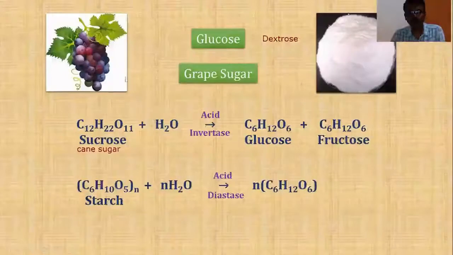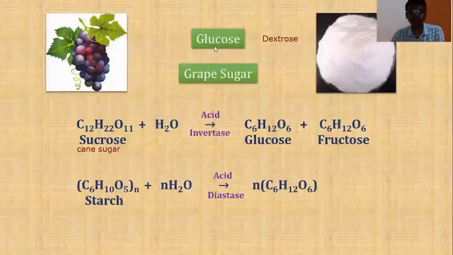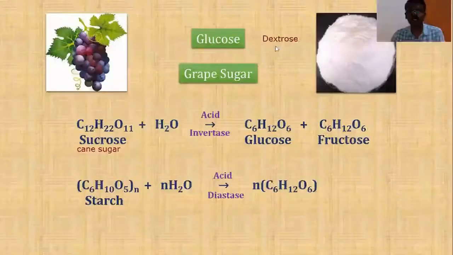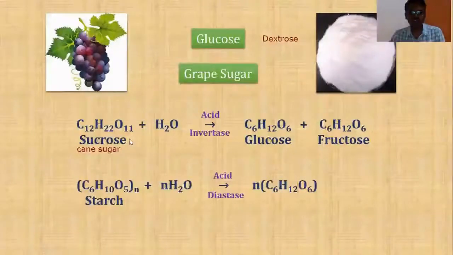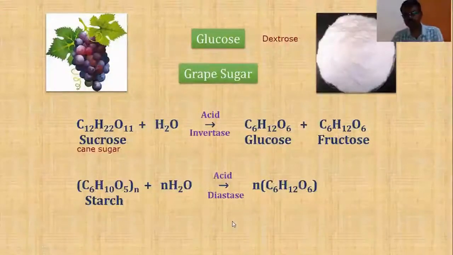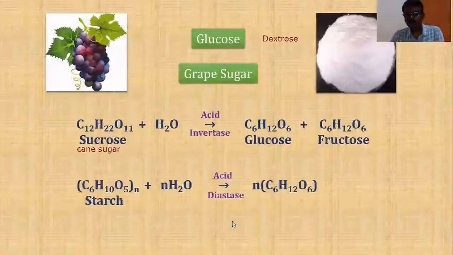Now we looked at the general features of glucose, that is, glucose is generally known as grape sugar because it is abundantly found in grapes. It is also known as dextrose because it is going to rotate the plane polarized light towards right. It can be obtained by the acid hydrolysis or enzymatic hydrolysis of sucrose. It can also be obtained by the acid hydrolysis or enzymatic hydrolysis of starch. Let me move on.